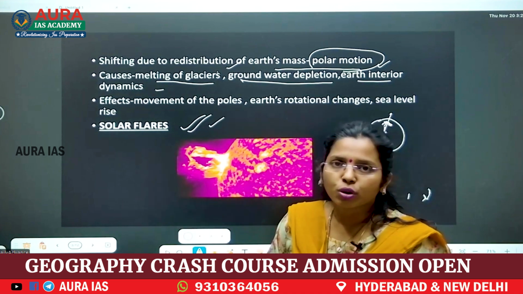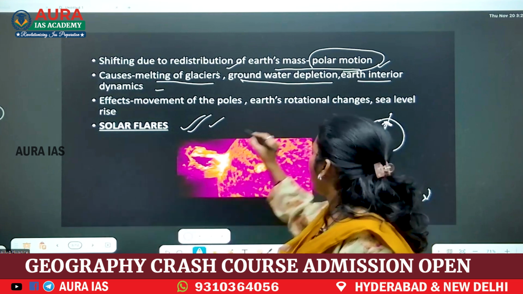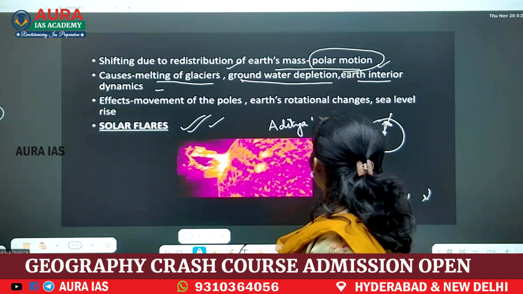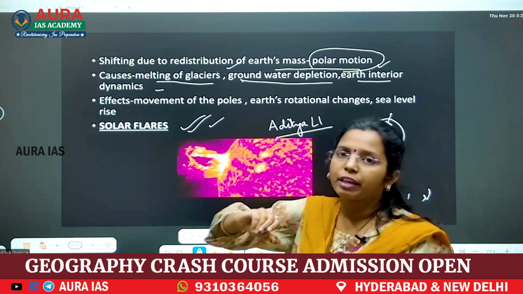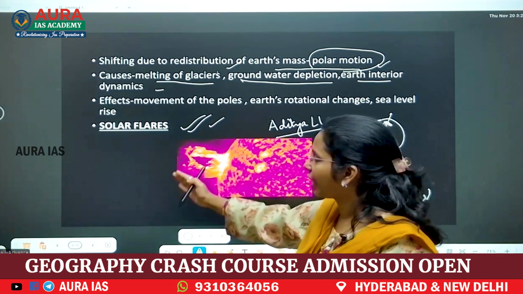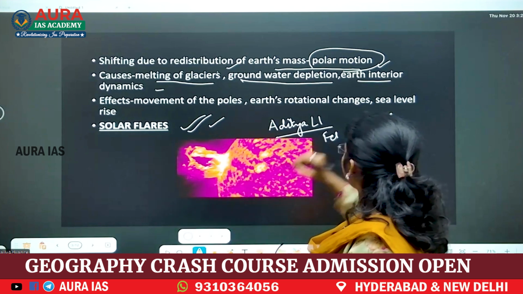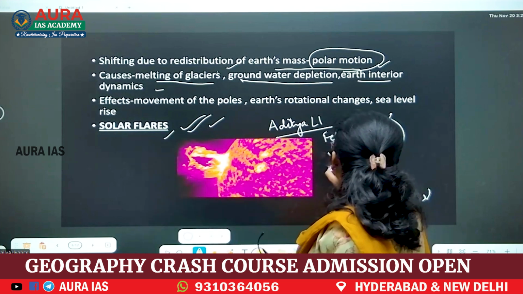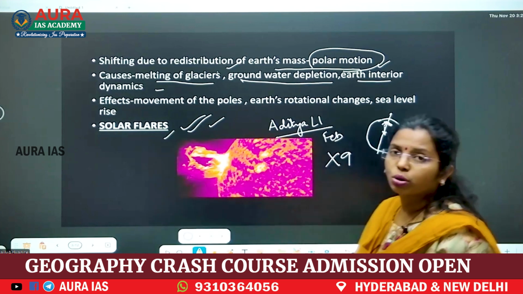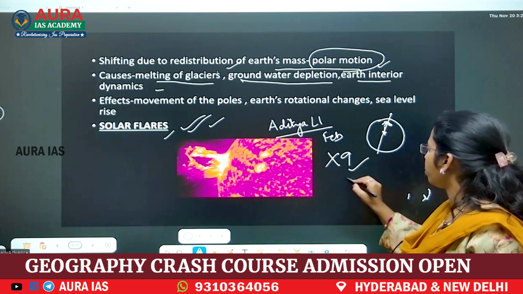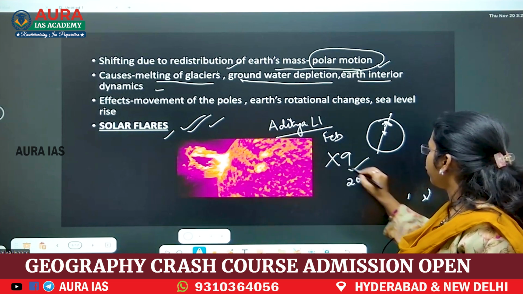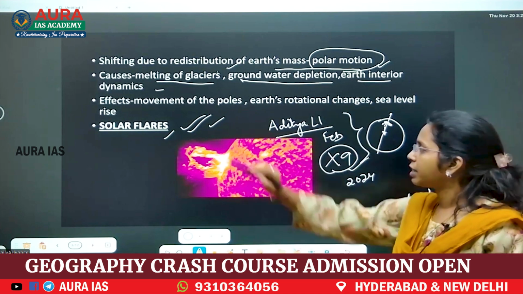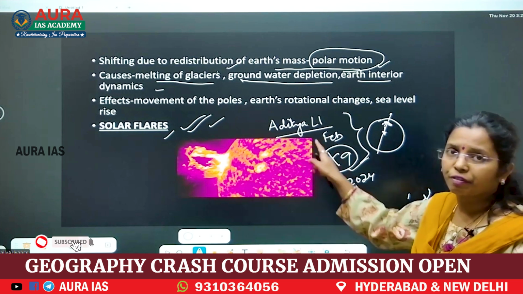Why have they asked about solar flares? Because it is in the news. You know Aditya L1, our spacecraft. It has taken the first picture of solar flares in February. Next, the strongest solar flare was seen in October 2024, X9. Because of these two, they have asked about solar flares, but they never asked facts.